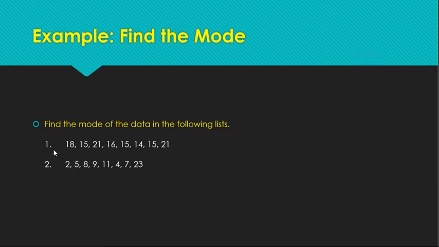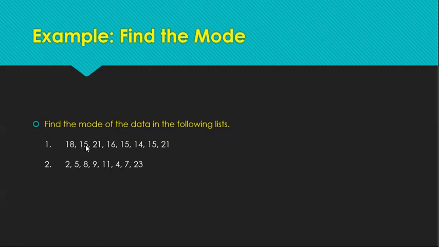So here, class, in this example, we have to consider all the given numbers. Kailangan nating tignan lahat. And then, we are going to compare which number is being repeated the most. Pinakamarami. Okay, class? So here, looking at number 18, it is being repeated once.